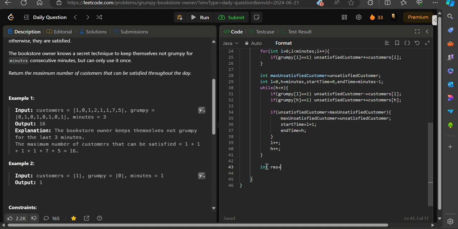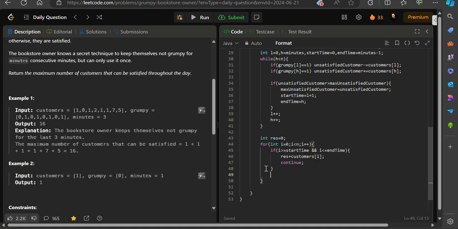So what we can do is intentionally make them all happy. Let's say if i is greater than start time and i is less than end time, I will make them happy. This is very ordinary.